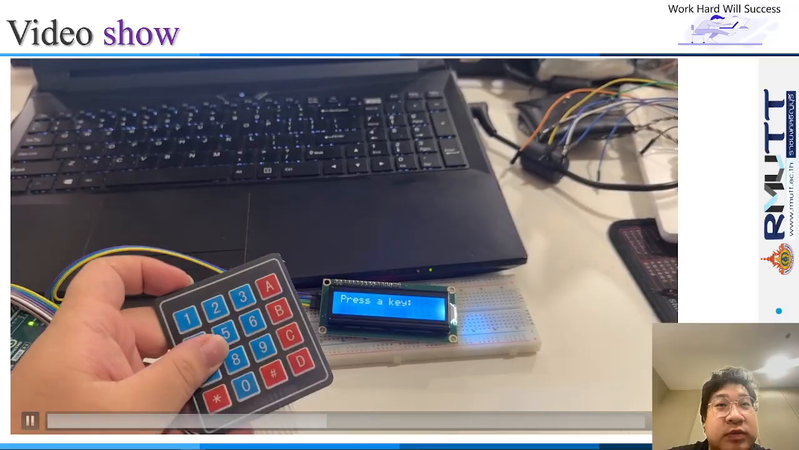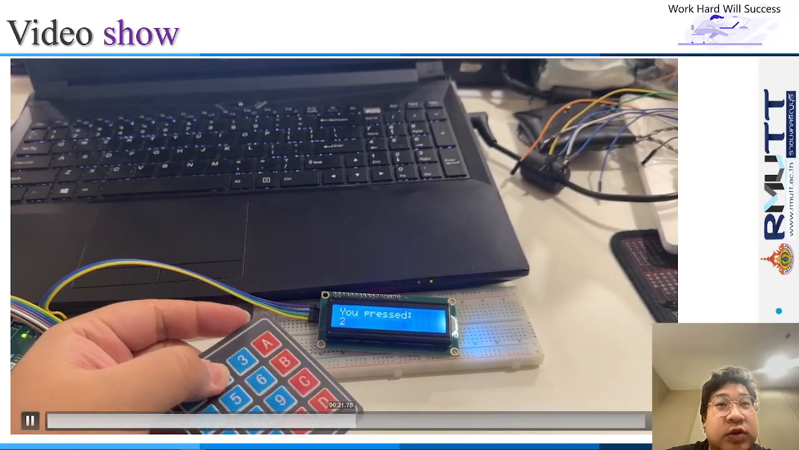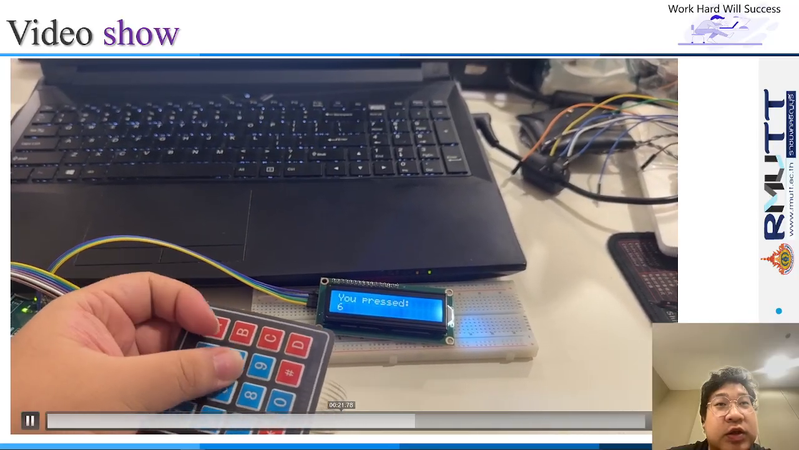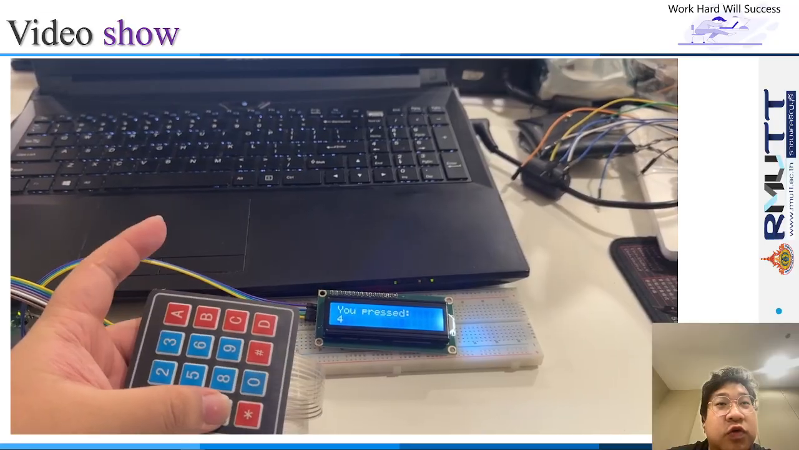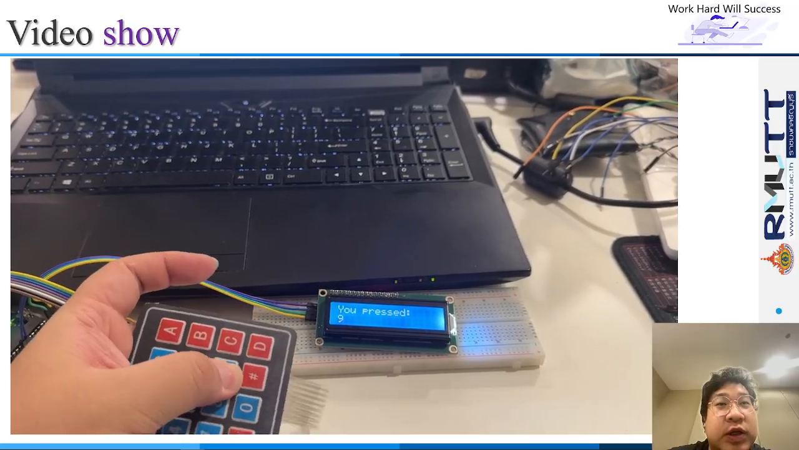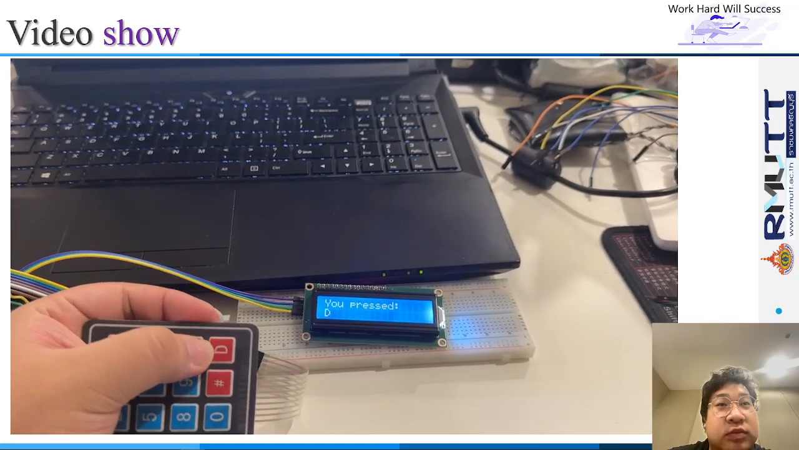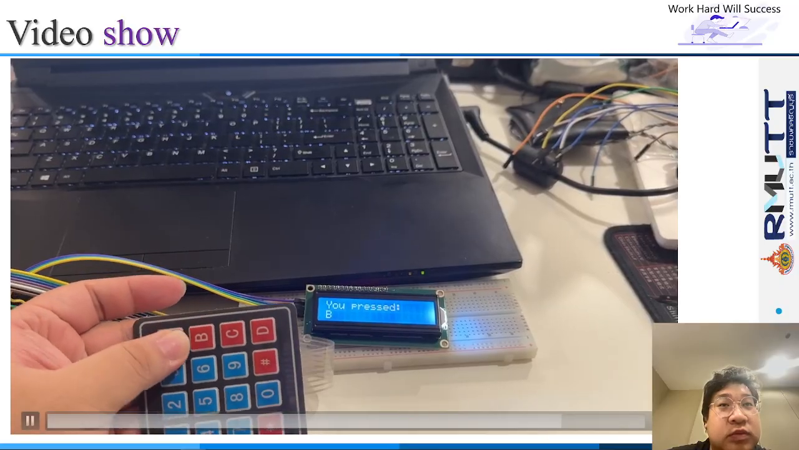keypad: 1, 2, 3, 8, 6, 5, 4, 7, 8, 9. Okay.